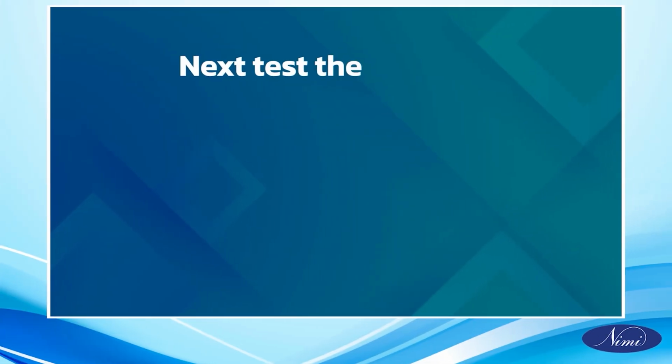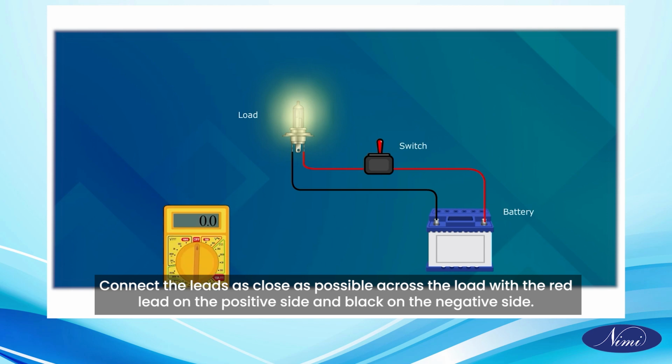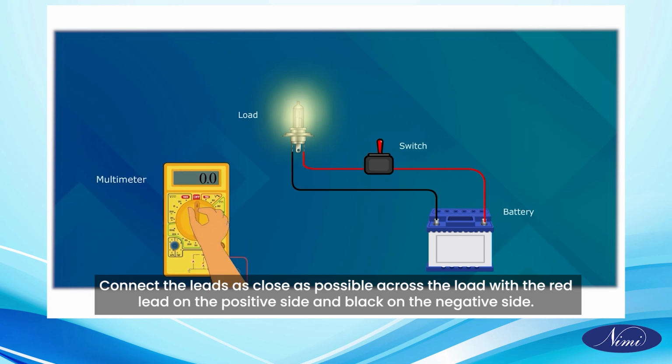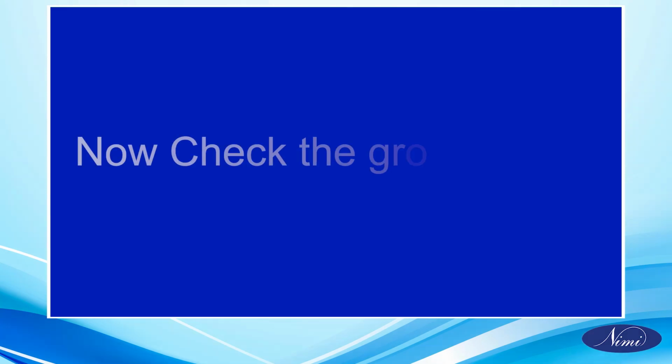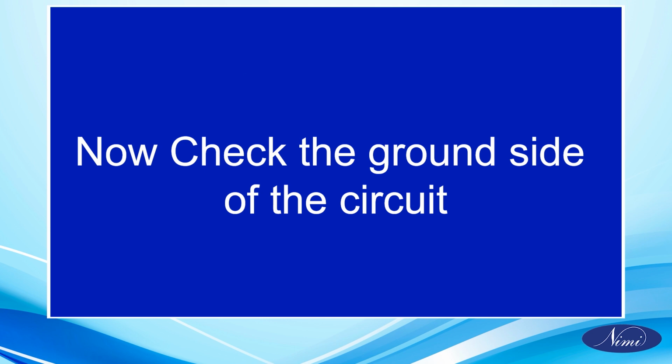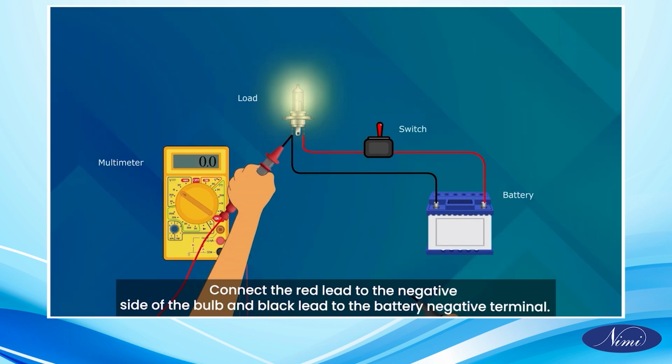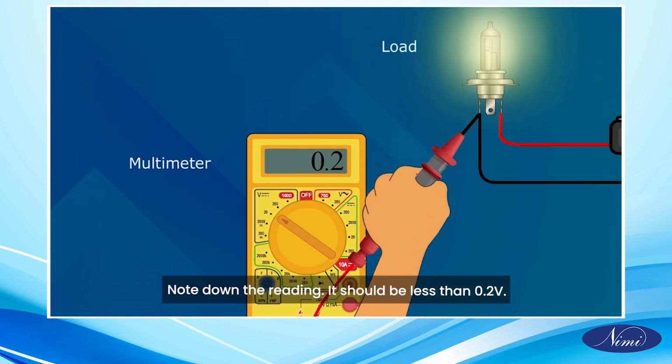Next, test the load. Connect the leads as close as possible across the load with the red lead on the positive side and black on the negative side. The voltage shown here is almost equal to or slightly less than the battery voltage. Note down the reading on the paper. Now check the ground side of the circuit. Connect the red lead to the negative side of the bulb and the black lead to the battery negative terminal. Note down the reading. It should be less than 0.2 volt.